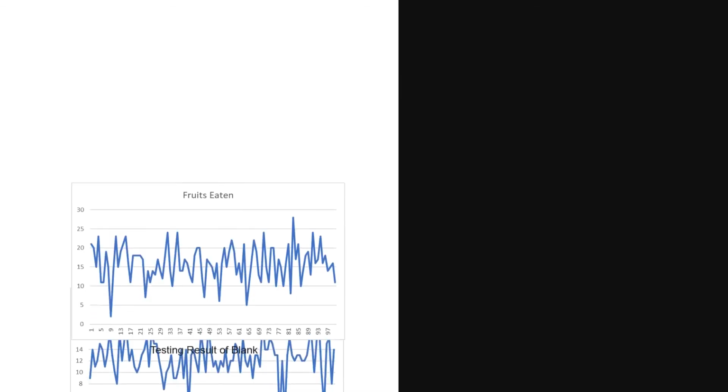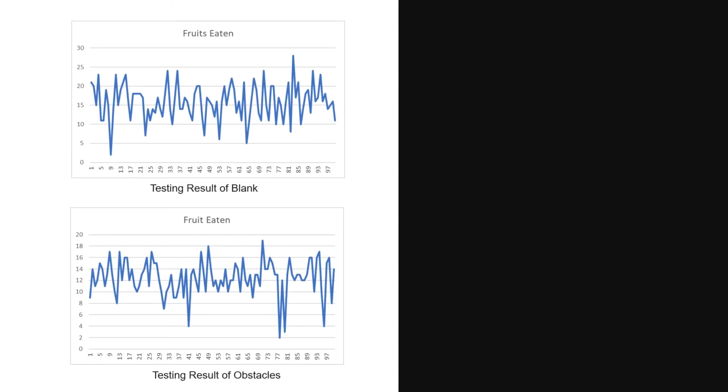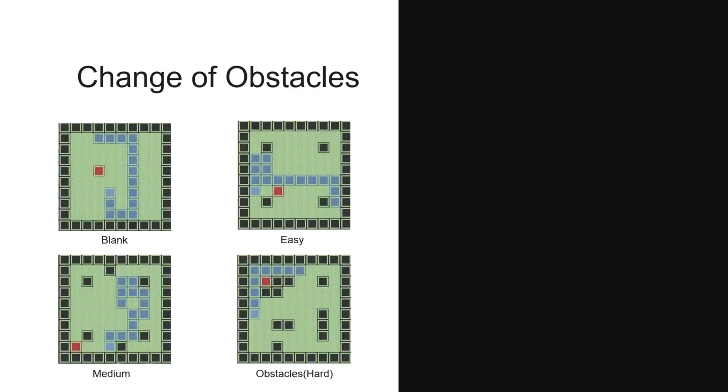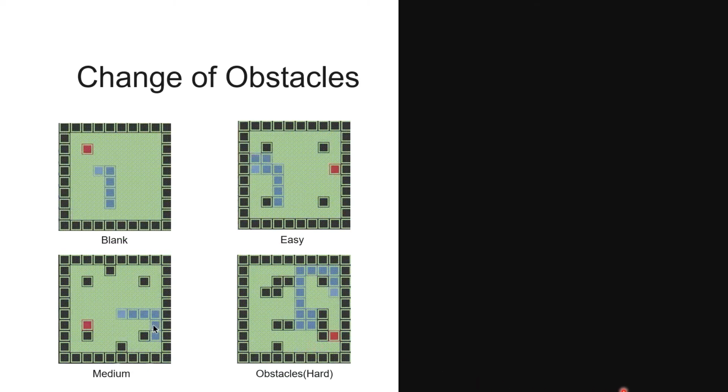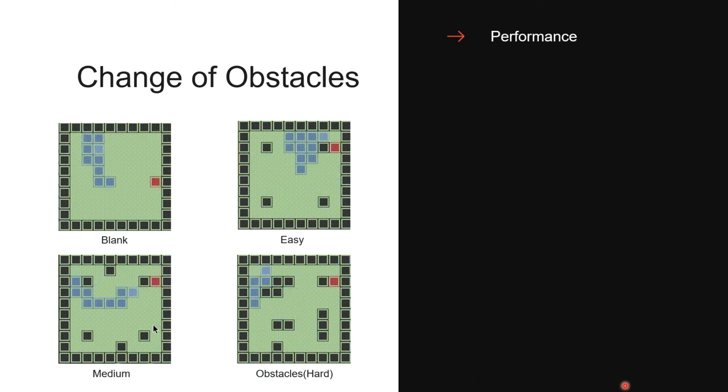As you can see in these two parts, which are the performance of snakes in blank and of scales, when we train models for those two maps, the results in the blank are much better than the results of scales. We know that playing in blank is much easier than playing of scales, so there's a hypothesis of whether the performance of the trained model has a negative correlation with difficulty. So we designed two more maps, named easy and medium, and of scales now becomes hard. Then we do the testing of them using the same method.